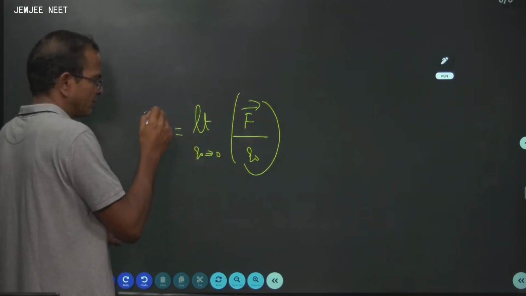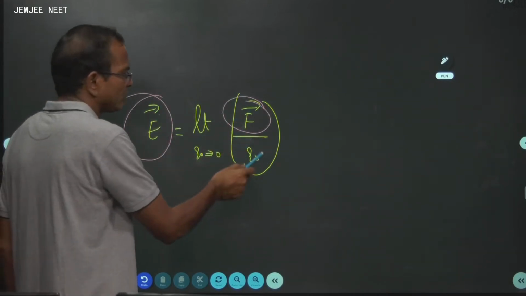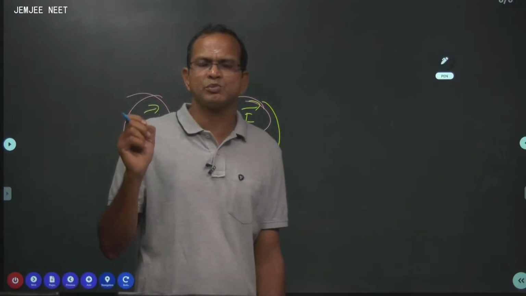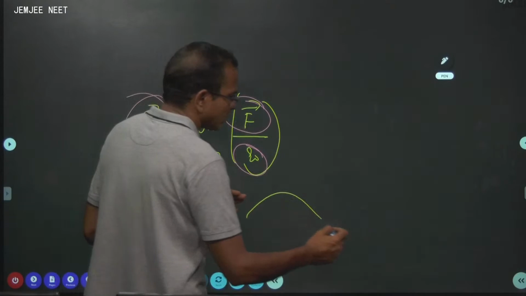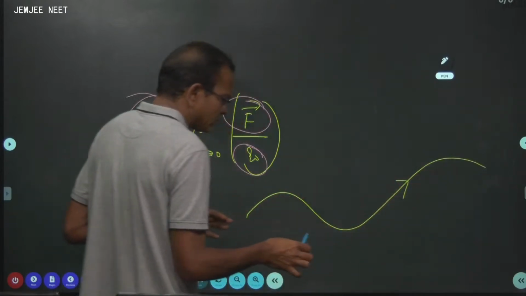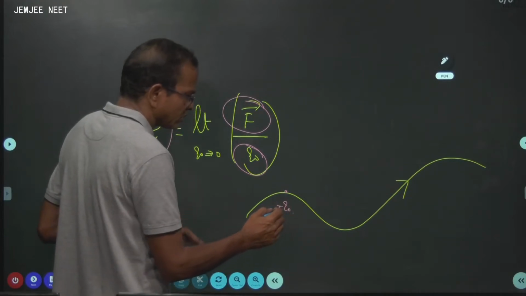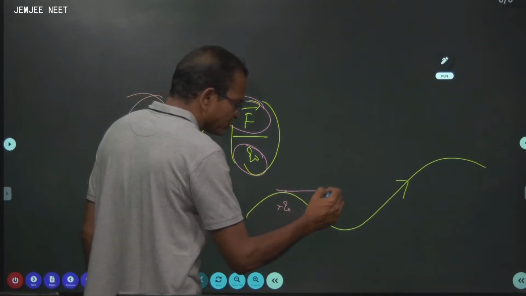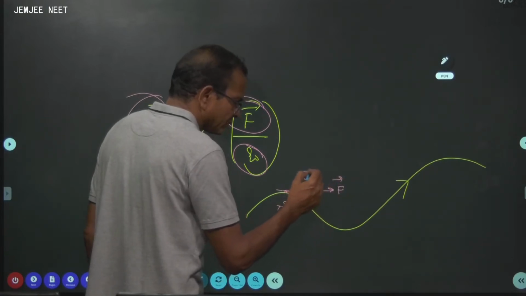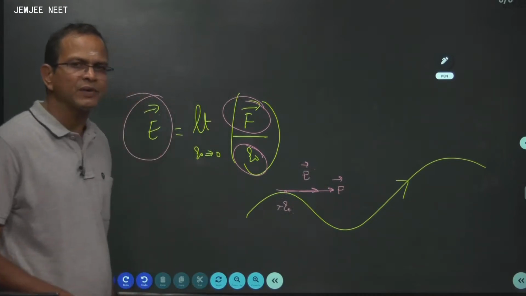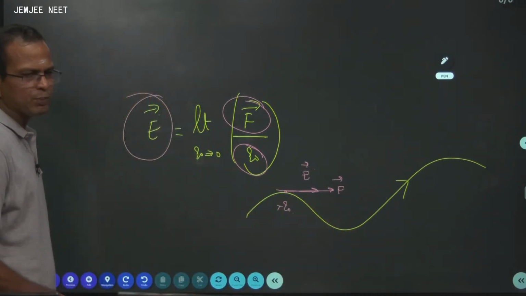So clearly, electric field is measured as force per unit charge on an infinitesimally small positive test charge. Therefore, on an electric field line, suppose you leave a very small positive test charge q naught here. Definitely it experiences force in this direction, which is the same as the direction of electric field, provided you leave a positive test charge.